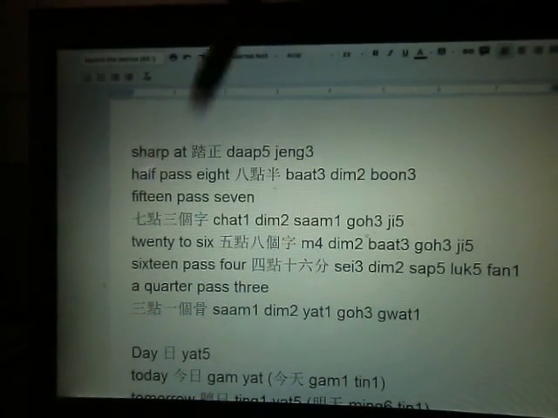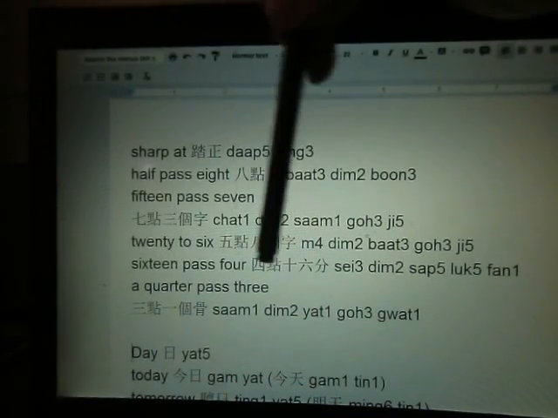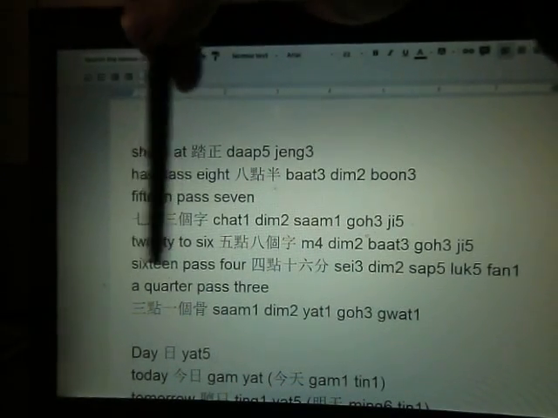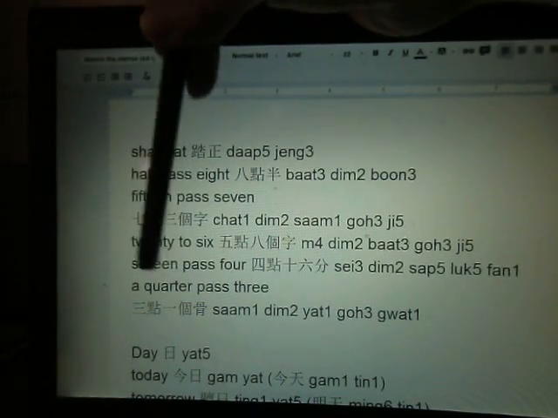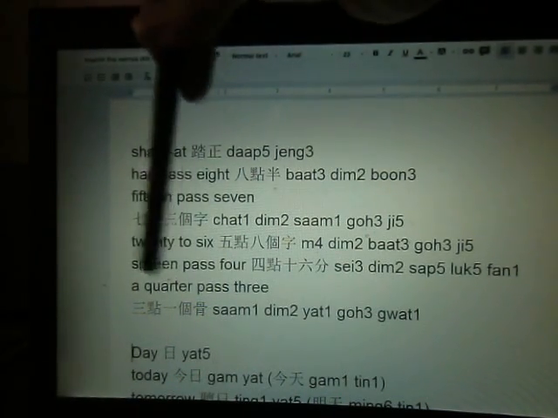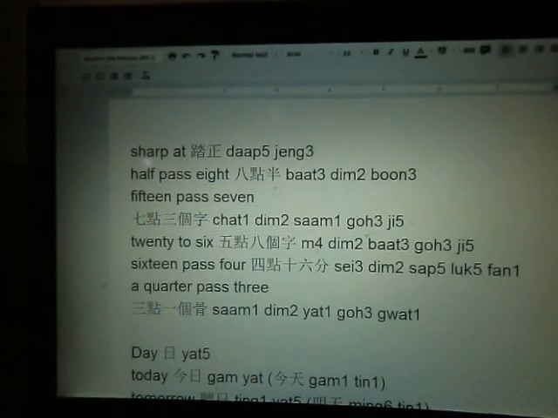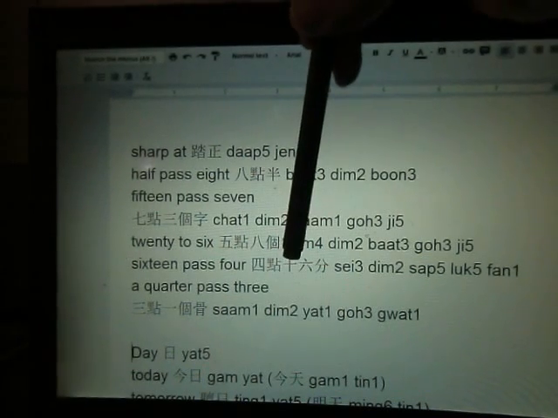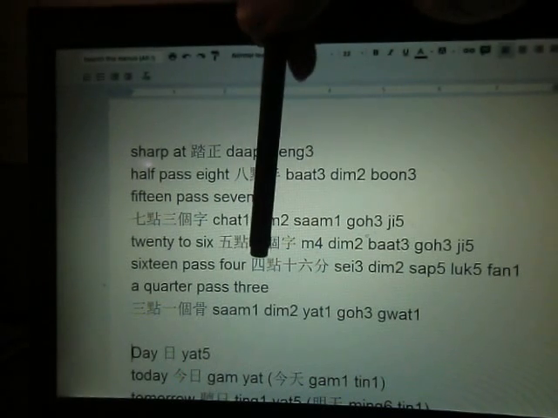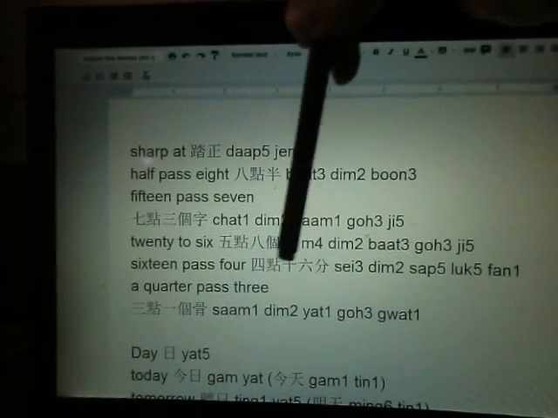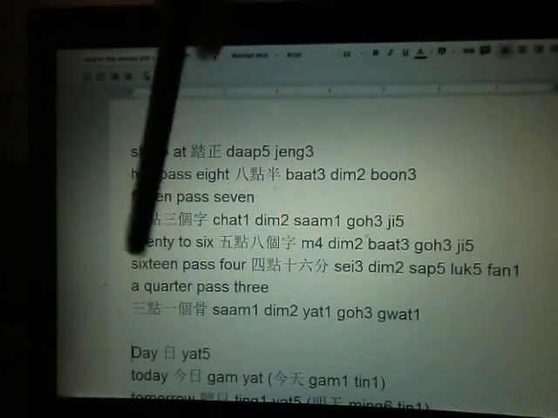Okay, and how about 16 past 4? Well, it's 4 o'clock plus something, right? So we have 4點 and 16. Well, 16 we cannot use 字 anymore because it's not divisible by 5. So in this case we say 4點16分. 16 means 16. So 4 o'clock plus 16 minutes, 係4點16分.